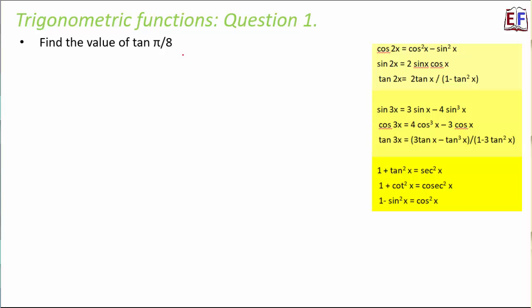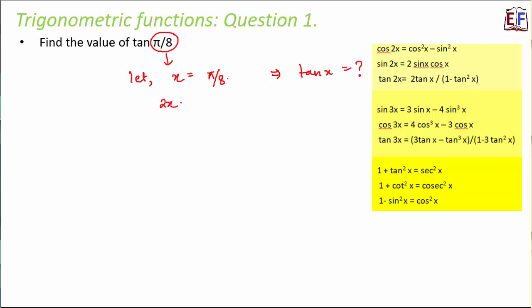Okay, so for such questions, when you look at pi by 8, you feel that I cannot write it in the form of tan of a minus b. I also cannot write it in the form of pi plus something or pi minus something. So what do we do? In such cases, we can follow this approach, which we will follow now. So let us suppose that x is equal to pi by 8. Okay? So here in this case, we have to find out the value of tan x. So that is our ultimate goal.